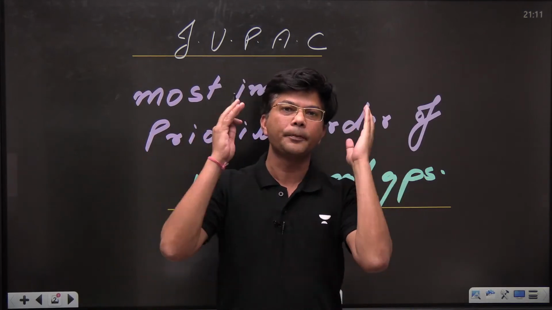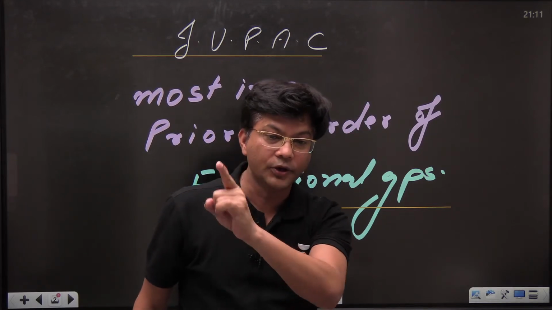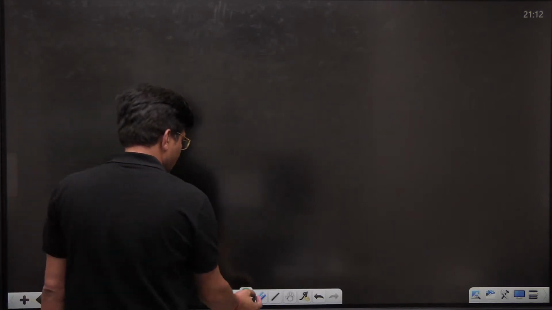Whatever I am saying for the priority order of functional groups, you are going to repeat with me. Will you? Okay, so let me start.